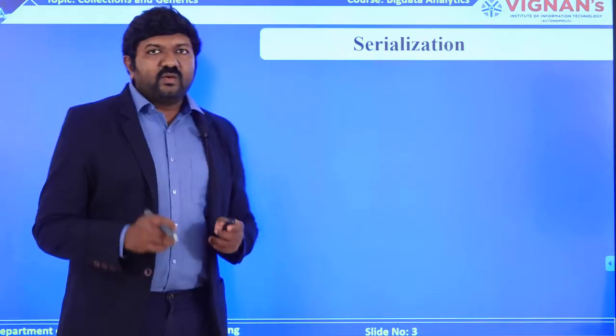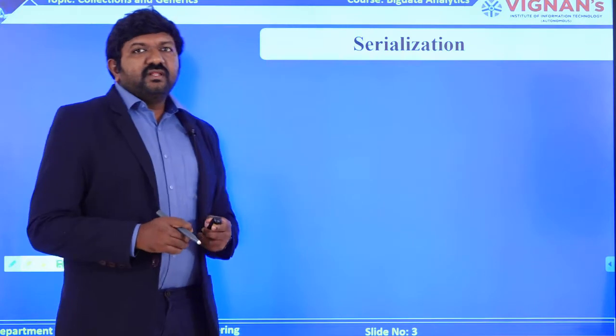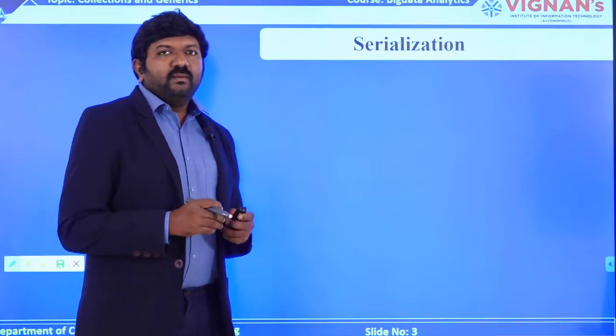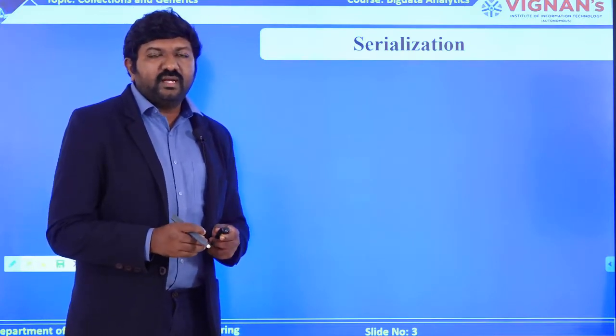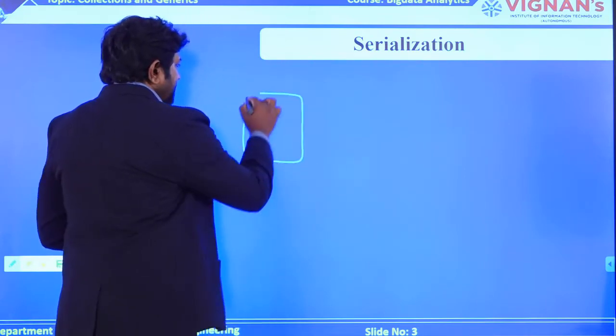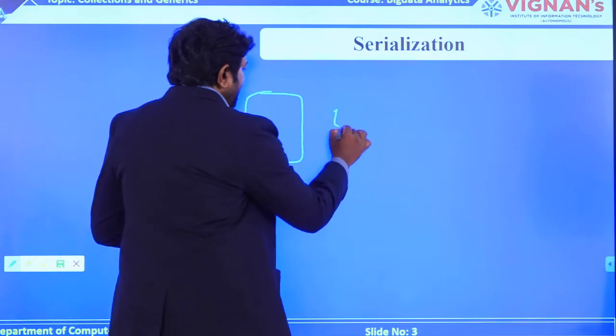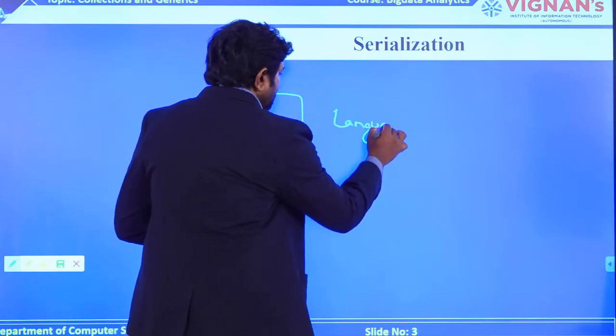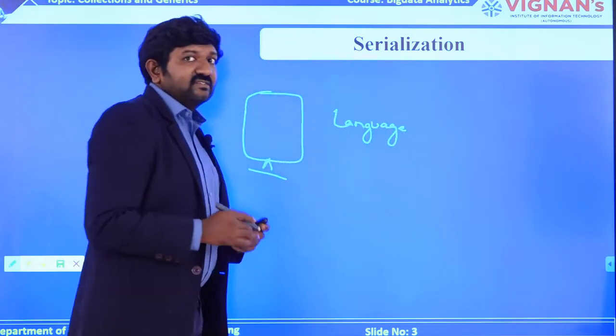Now understand the concept of serialization. In general, when you are communicating between machines, the information that is generated inside a machine can be in a different language for an external user.